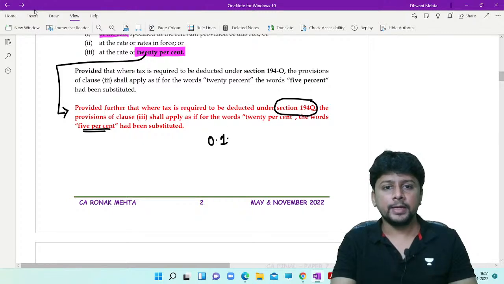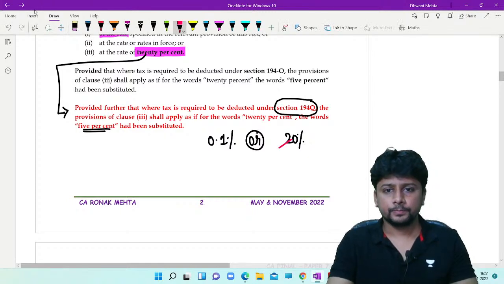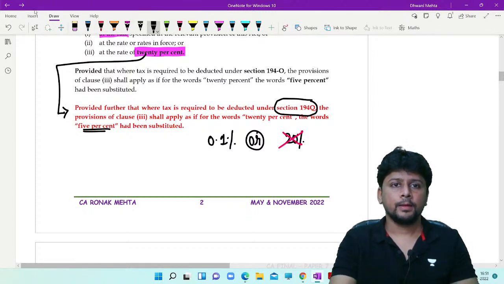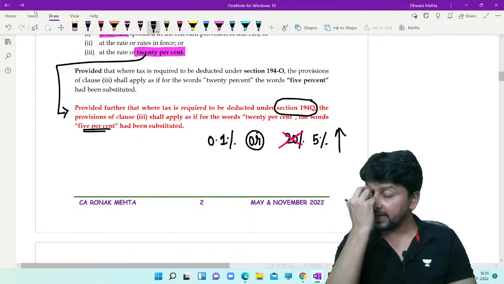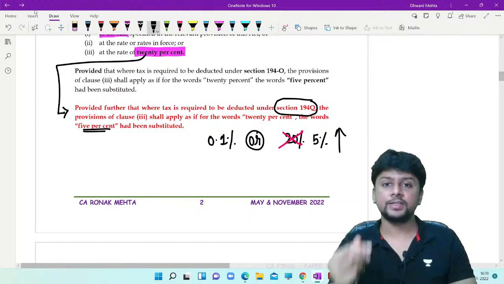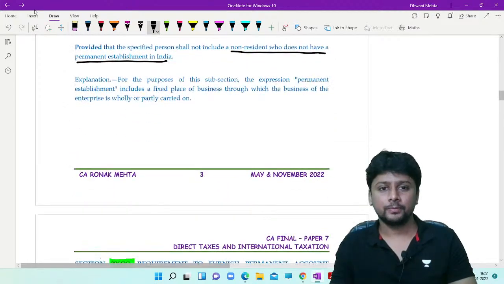So 0.1% as given in the section, or 20% no, it's going to be 5%, whichever is higher. Tax to be collected at source. Tax to be deducted at source.